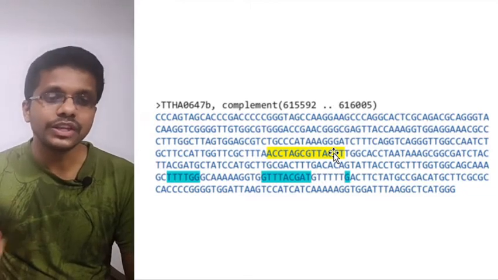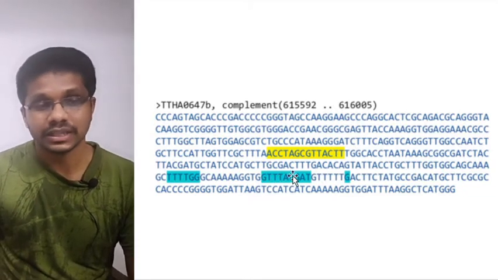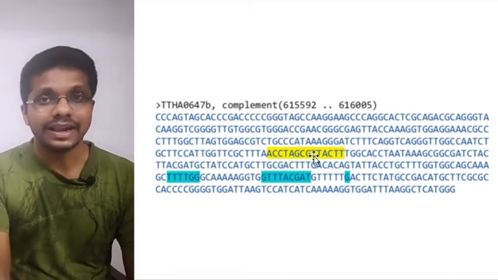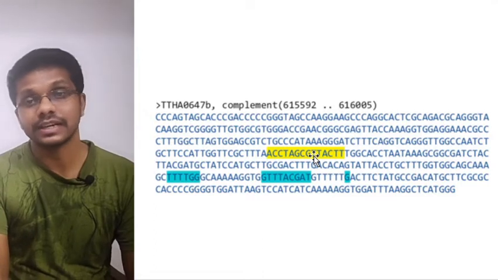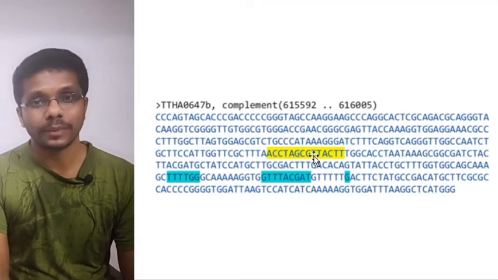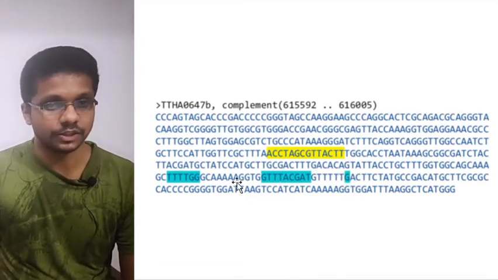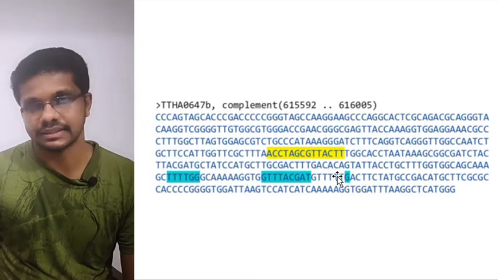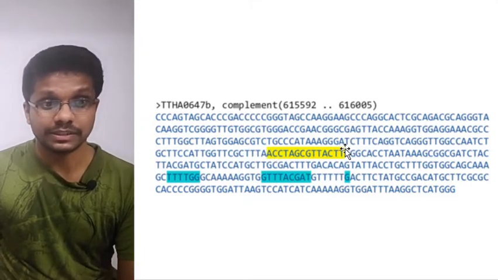So how do I know this cyan colored one is a promoter and this yellow colored one is an enhancer? That's by experiments. We have already done so many experiments in that, and we already understood what the common sequence present in a promoter is. The common sequence is very much similar to the one which is marked in cyan color. And the common sequence of an enhancer is very much similar to the yellow one.